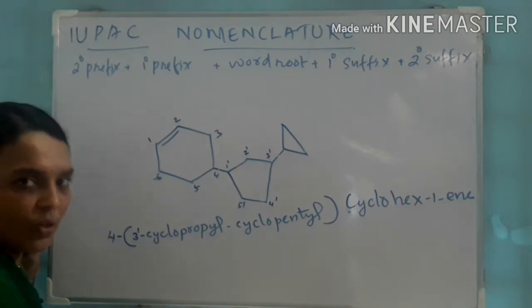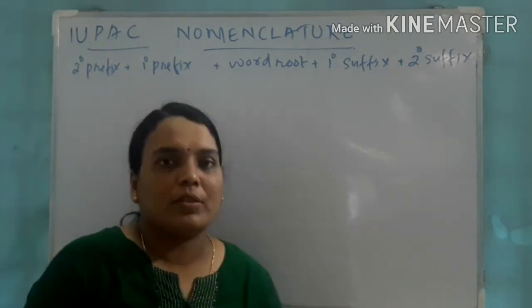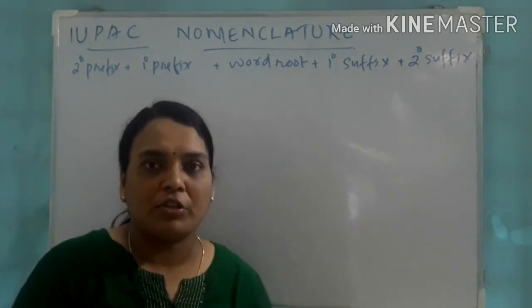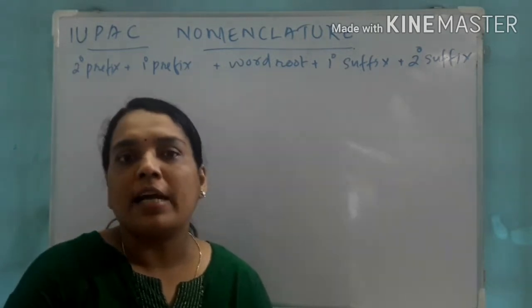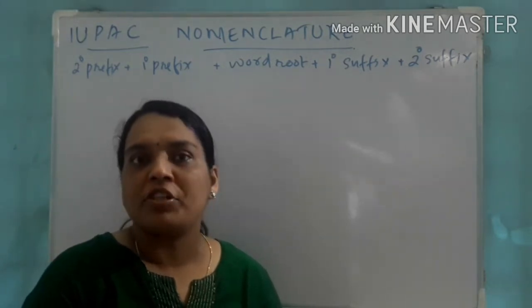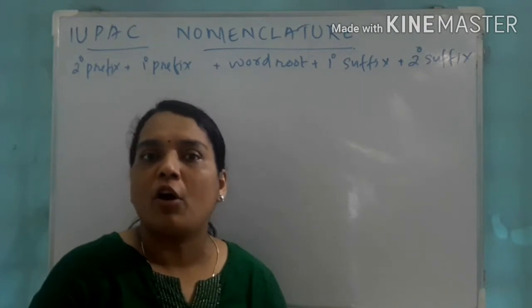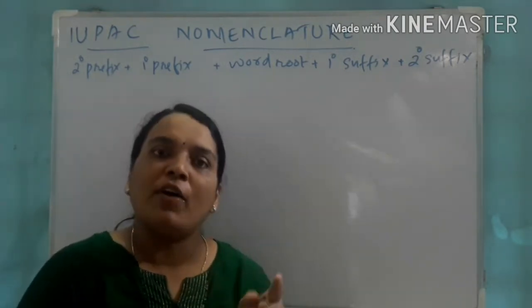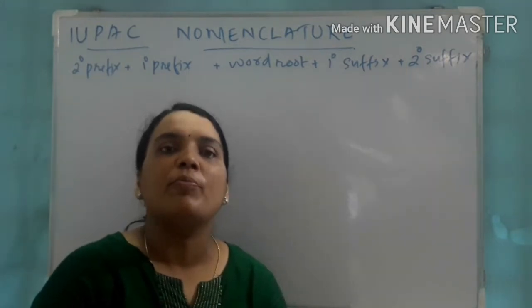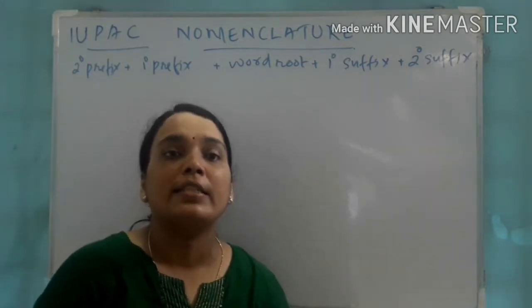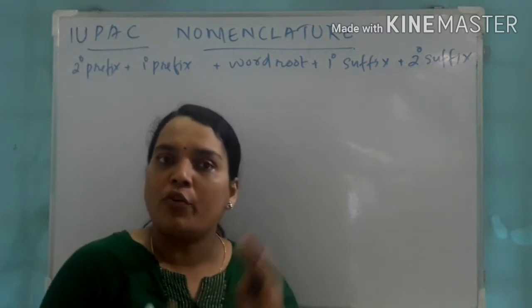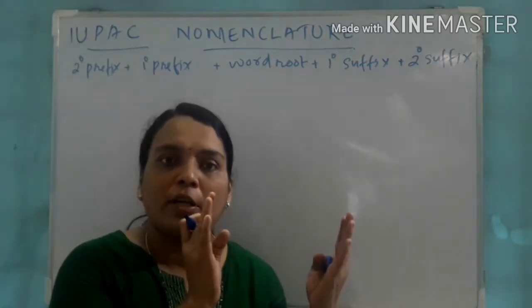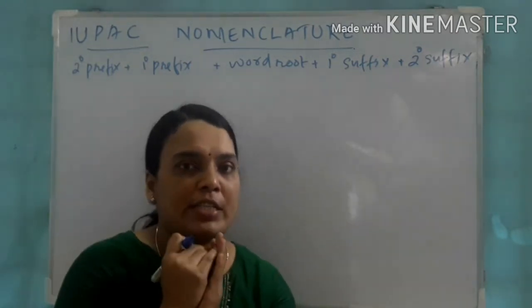Clear? Okay. Now let us see some organic compounds with functional groups. And you have to study the priority order. Functional group priority order that you have to study. That is, if more than one functional group is present, only one is considered as the functional group and the other groups are considered as substituents. So, you have to study the prefix name of that particular functional group as well as the suffix name.